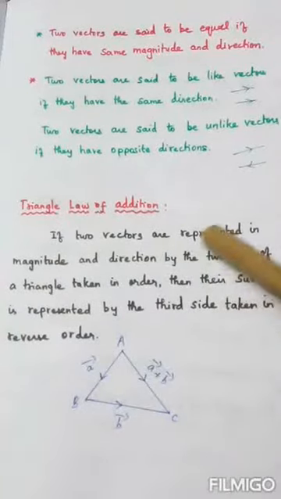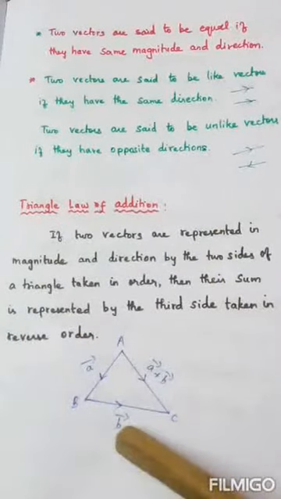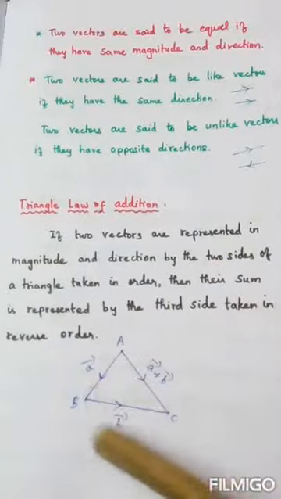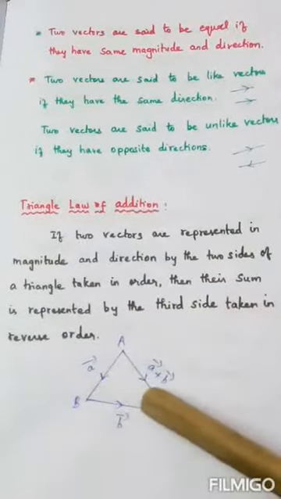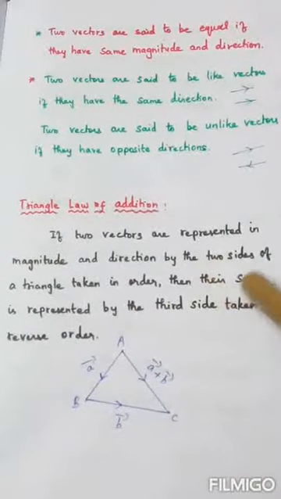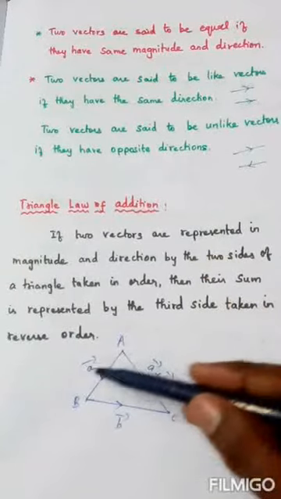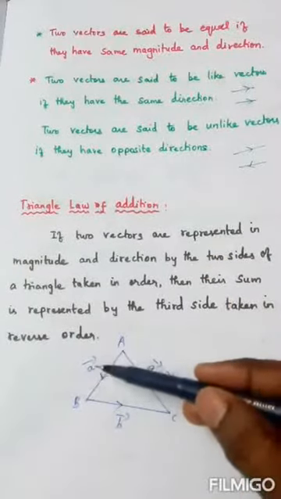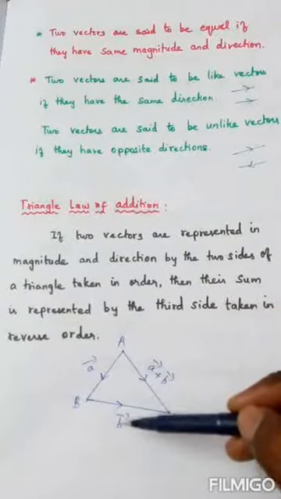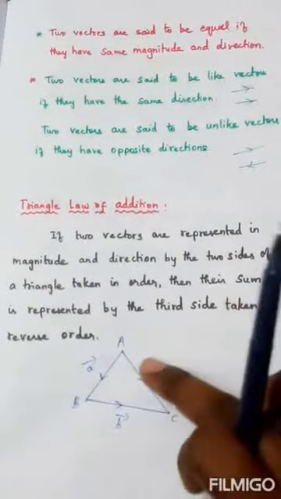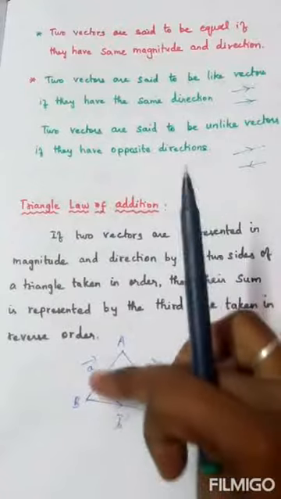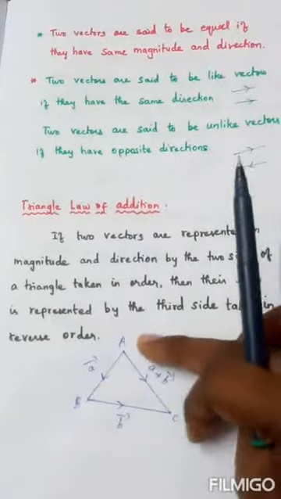Again I read: if two vectors are represented by the two sides of a triangle taken in order, then their sum, the addition of a vector and b vector, is represented by the third side. So when we add, the addition of these two will come in the third side.